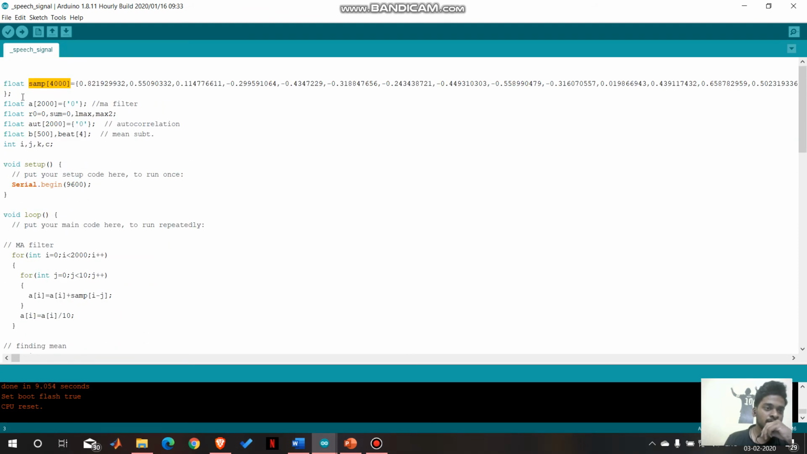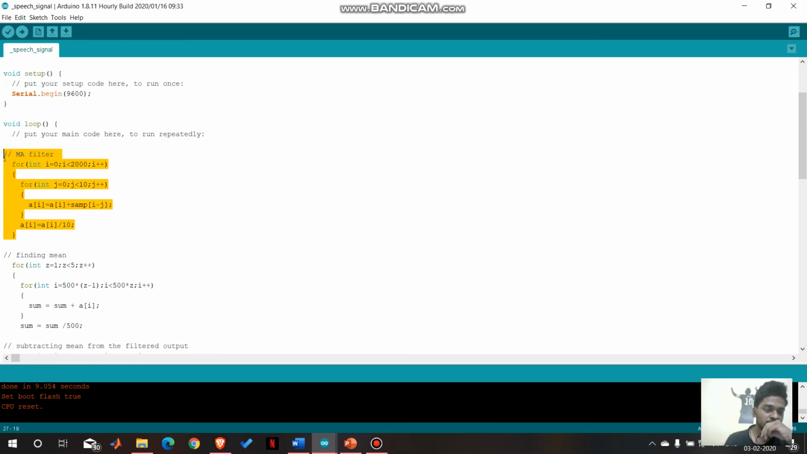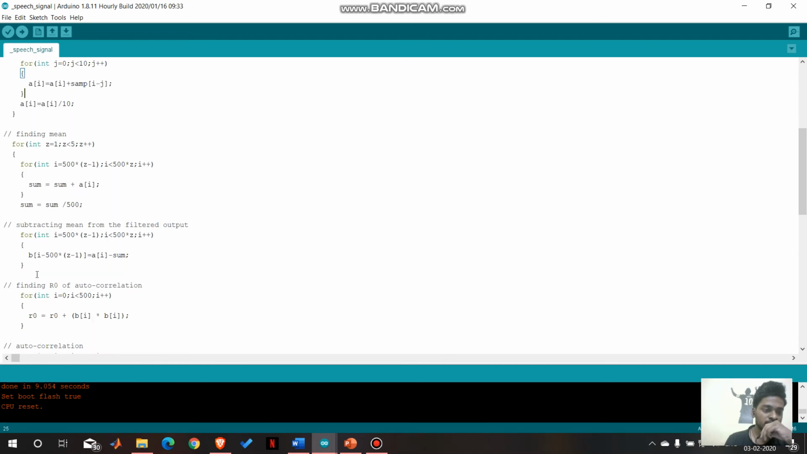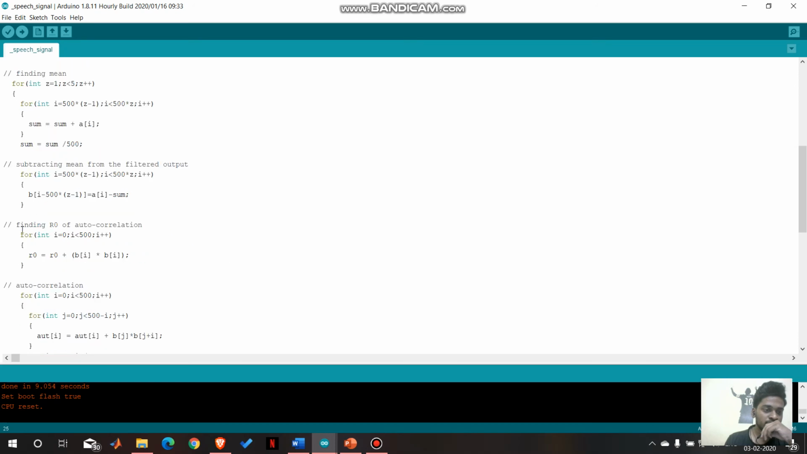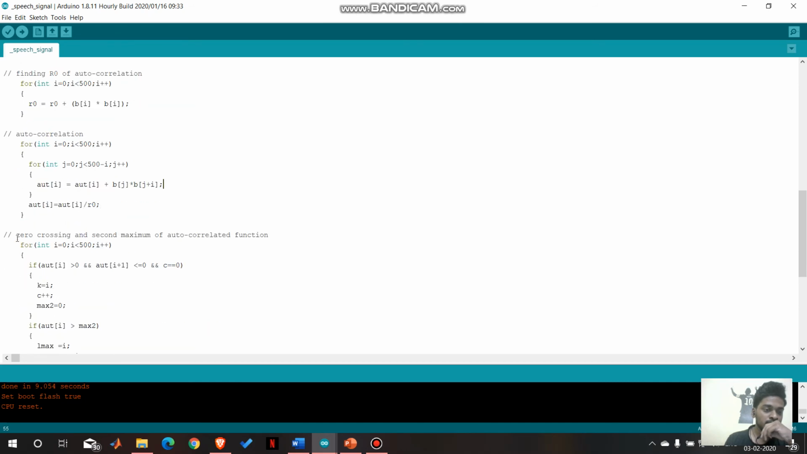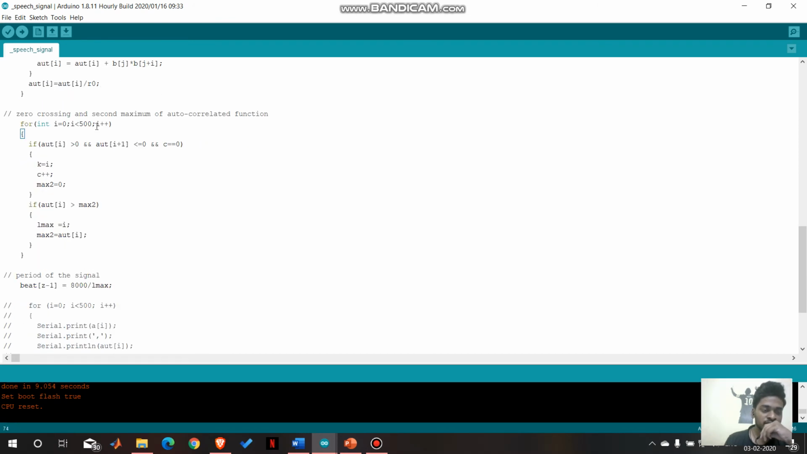The rest of the code remains the same: the initialization of variables, the MA filter here, finding the mean over here, subtracting it from the filtered output, finding R of 0 of autocorrelation in this loop, substituting this R of 0 in the main autocorrelation function, and finding the zero crossing and second maximum of the autocorrelation function. This loop does that. It is the same code as for the PPG signal.